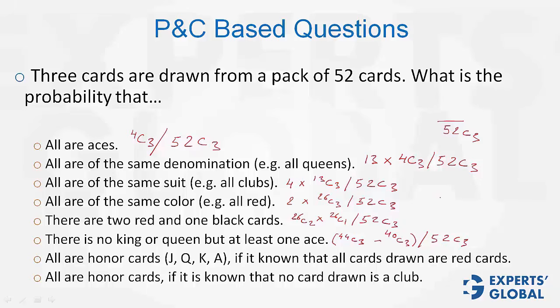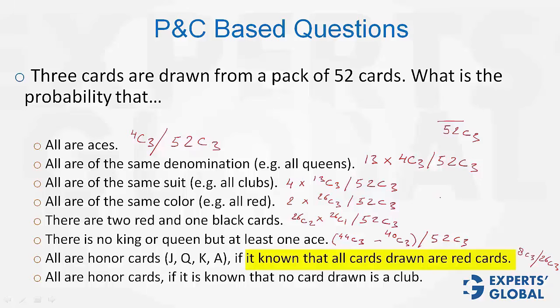The next two questions are from Conditional Probability. In Conditional Probability, the entire sample space doesn't apply because some condition is given. The condition given here is that it is known that all cards are red cards. Therefore, the denominator will not be 52C3, it will be 26C3. Look at the numerator now. Jack, Queen, King, Ace. In all, there are 16 honor cards, but we can consider only the red honor cards. So in the numerator, we will have 8C3.